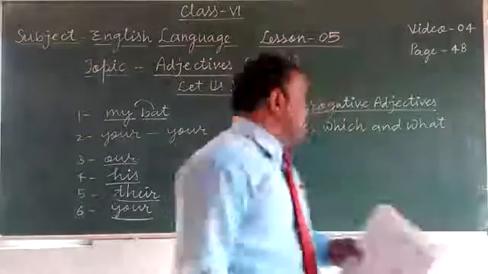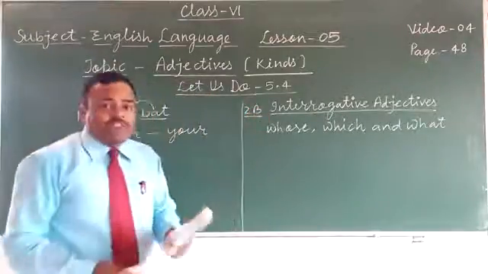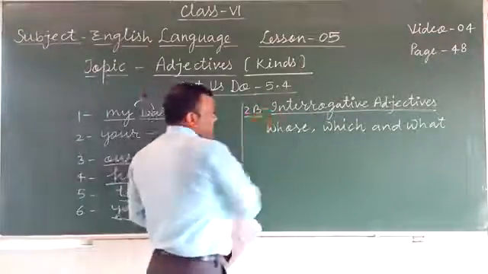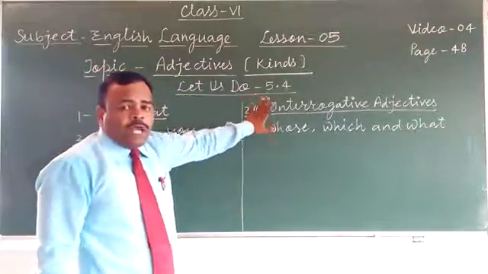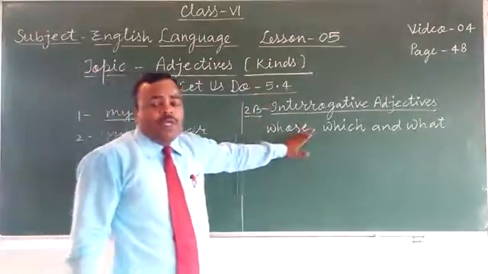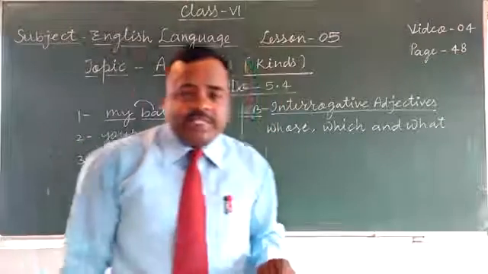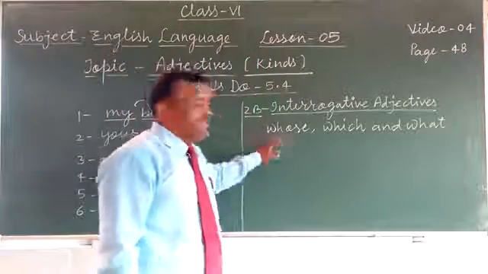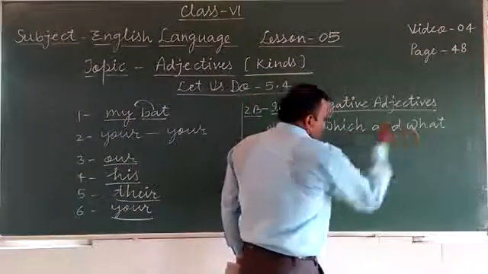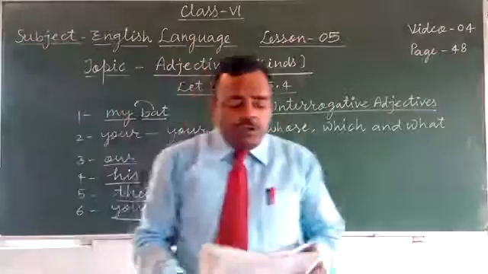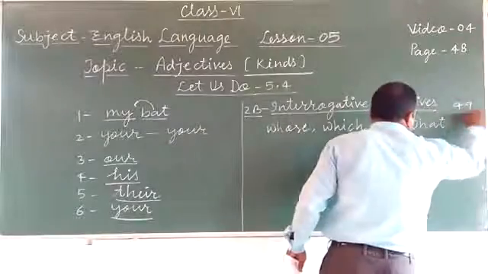Now, the next point is second B. First B you studied possessive adjectives and the second B is interrogative adjectives. They both are included in determining adjectives. So determining adjectives are of two types: possessive adjectives and interrogative adjectives. In interrogative adjectives, whose, which, and what are used. So come to page number 49.